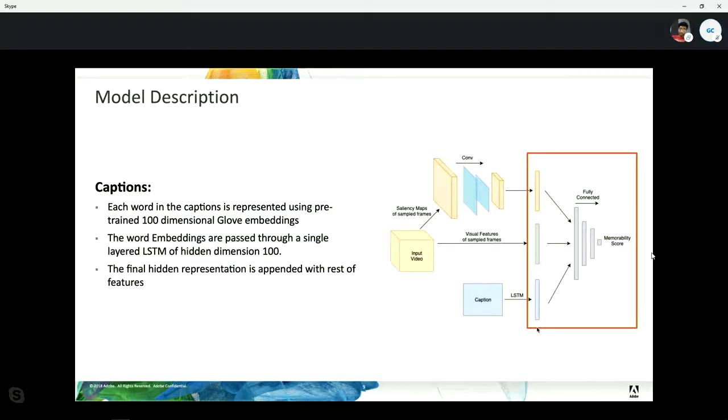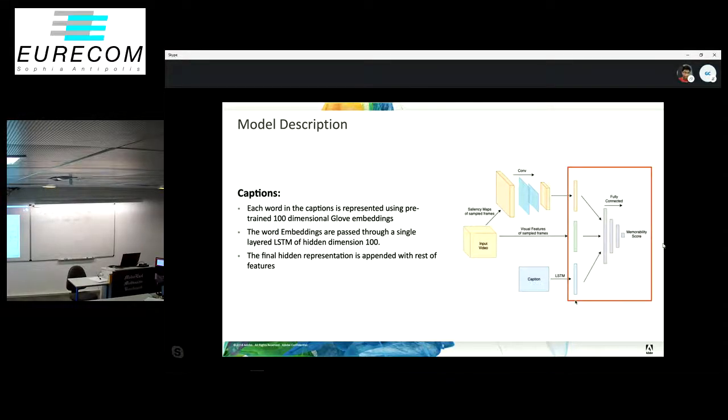Eventually, the saliency features, the caption features, and all the other visual features are concatenated and then passed through a dense 3-layered fully connected network to regress to a memorability score. The loss we use to train our model is just the mean squared error loss. I'll jump down to the results.